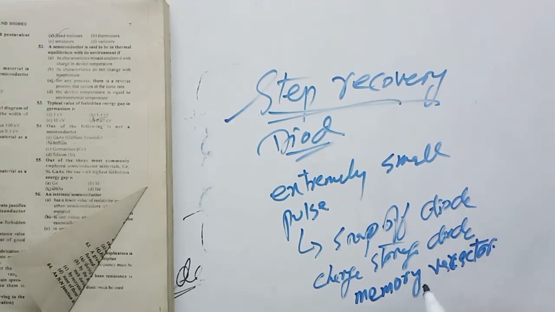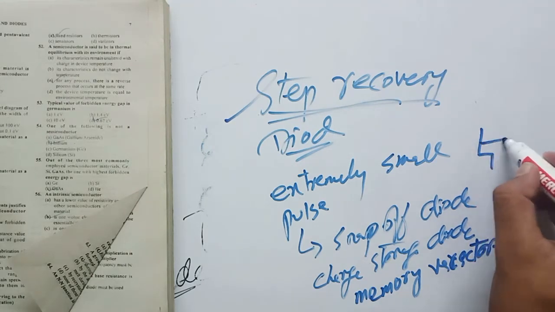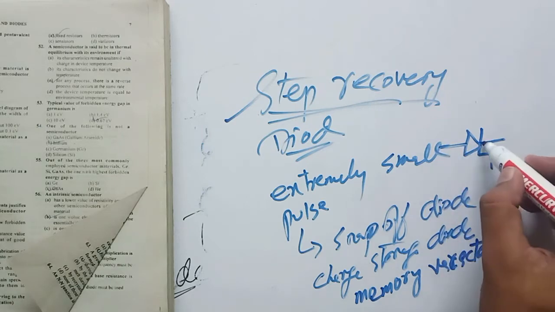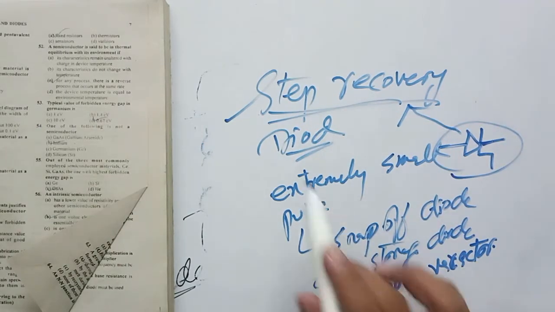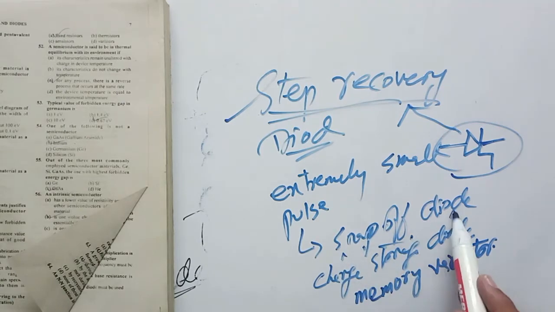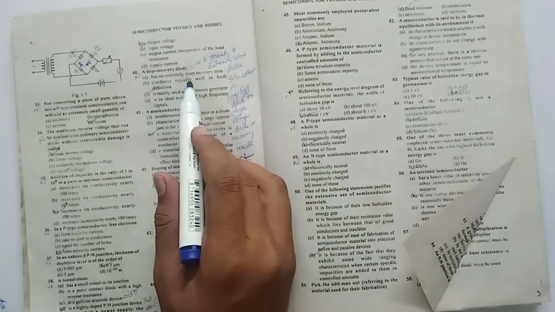Okay, and the symbol of this diode is like this. So this will be the symbol of this varactor diode. Step recovery diode. Okay, it is also known as snap off diode, charge storage diode, memory varactor. Okay. So the step recovery diode has an extremely short recovery time.